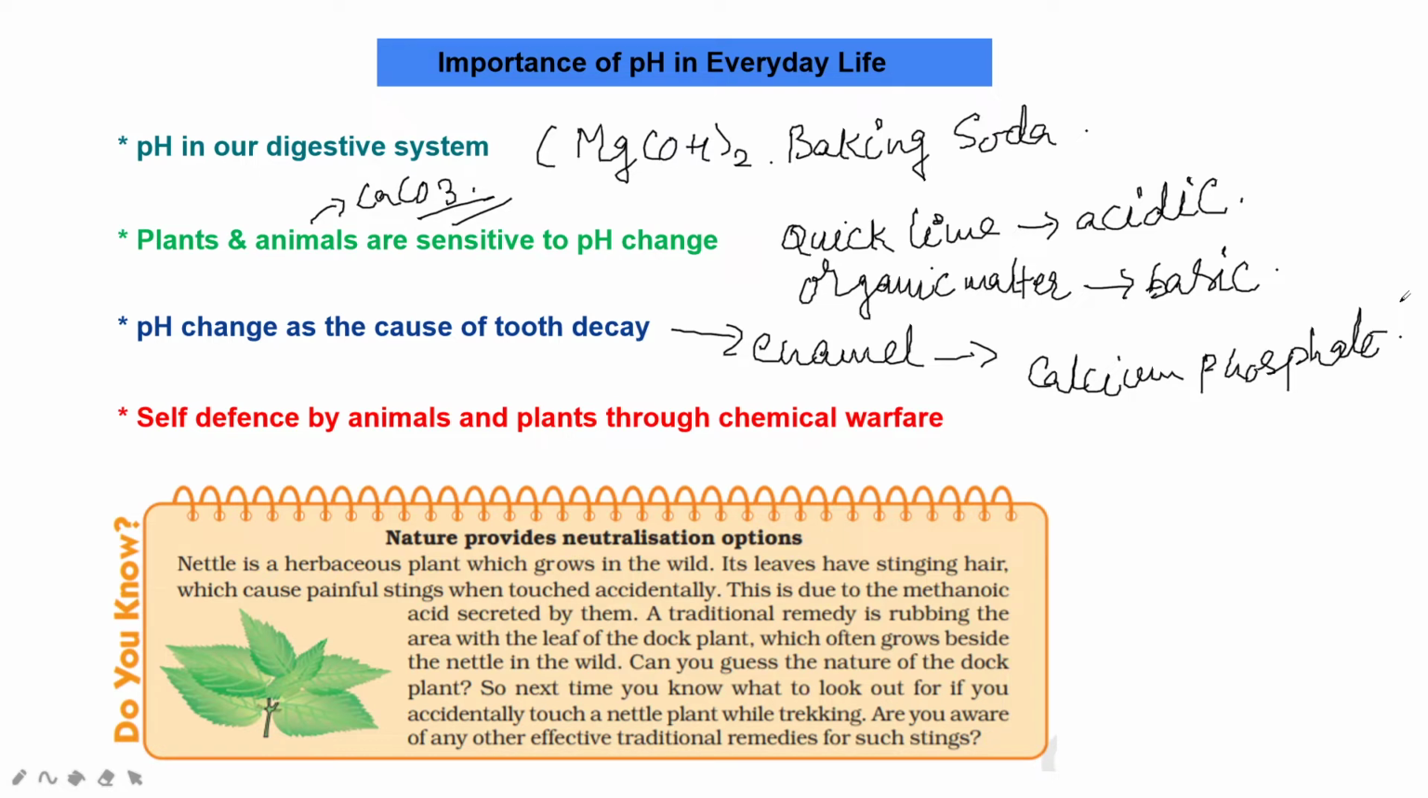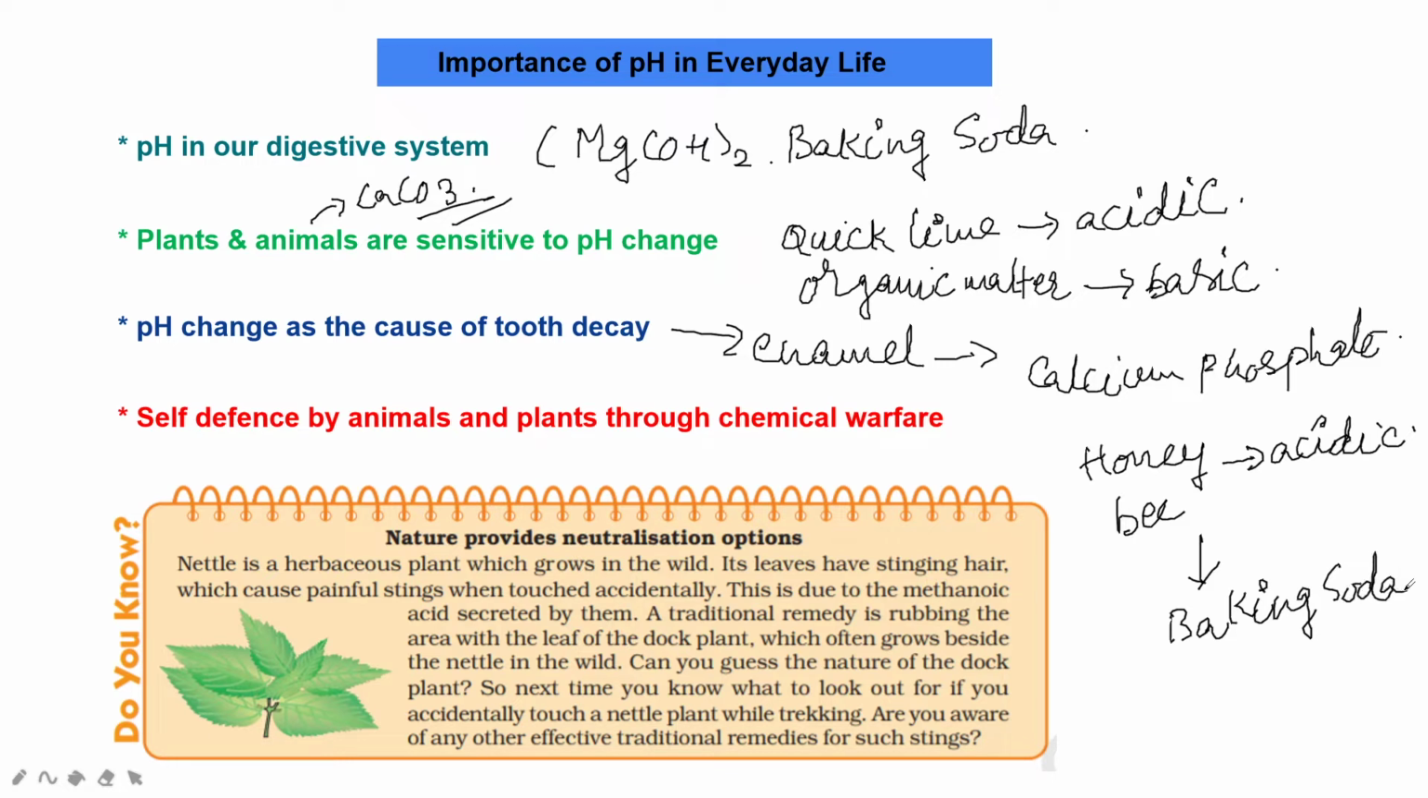Next one is self-defense by animals and plants through chemical warfare. Here it is very, very important, and many multiple choice questions can be made. When a honeybee stings a person, the honeybee sting contains an acidic liquid, which causes pain and irritation. When you rub with mild baking soda, it will neutralize the effect.